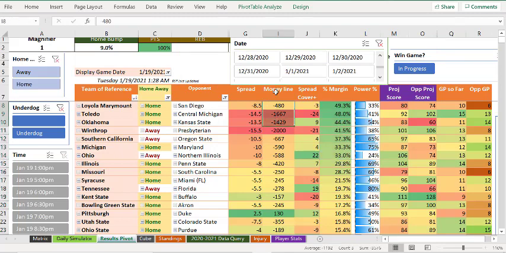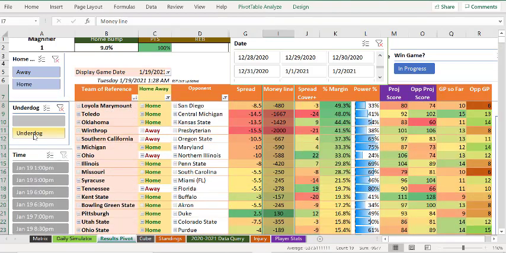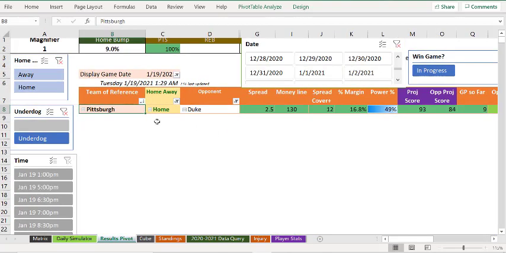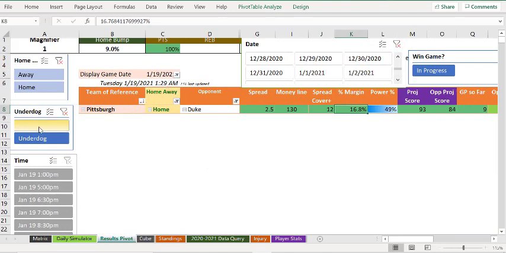And what we're looking for is good money lines here. For example, I can say which ones are our underdogs. The answer is there's only one underdog that we have today. So when it comes to interesting picks of the day, Pittsburgh at home against Duke is plus 130. Duke is not the Duke of old. I keep saying this. The margin is reasonable. It's a fairly close game, but because Pittsburgh is home there and they're actually a better team anyway, we only have a 9% home bump, so their margin is 16. So they would be favored anyway, even without the home bump. So that's probably the pick of the day so far, when you're watching this video.